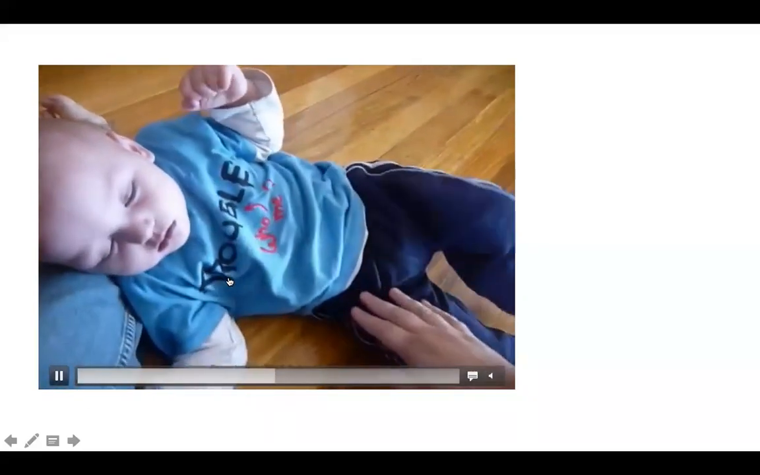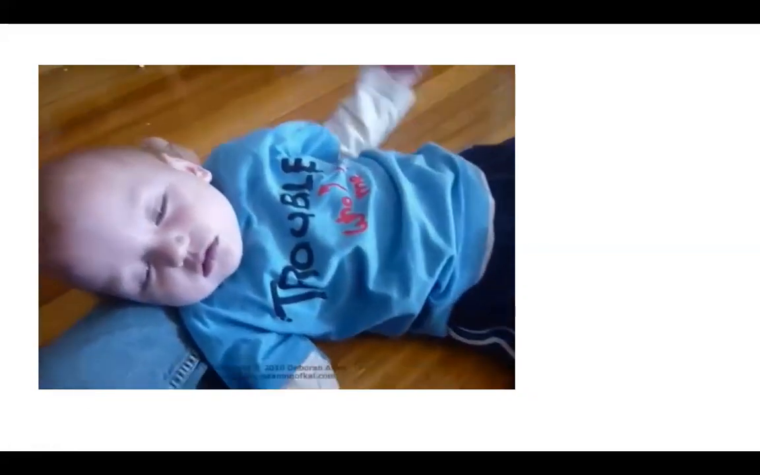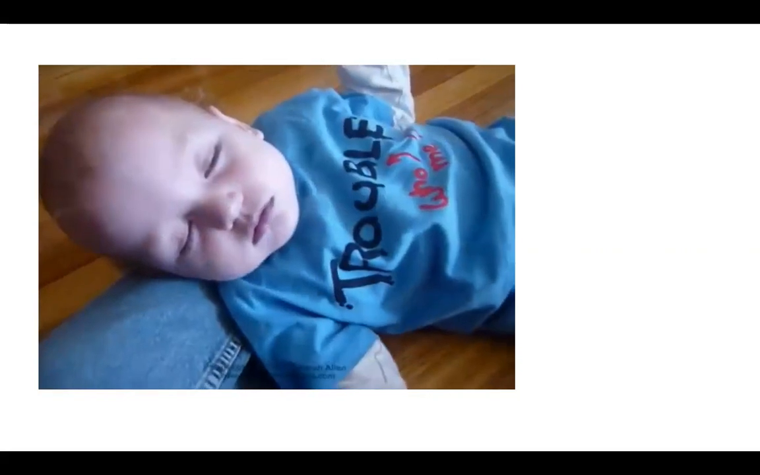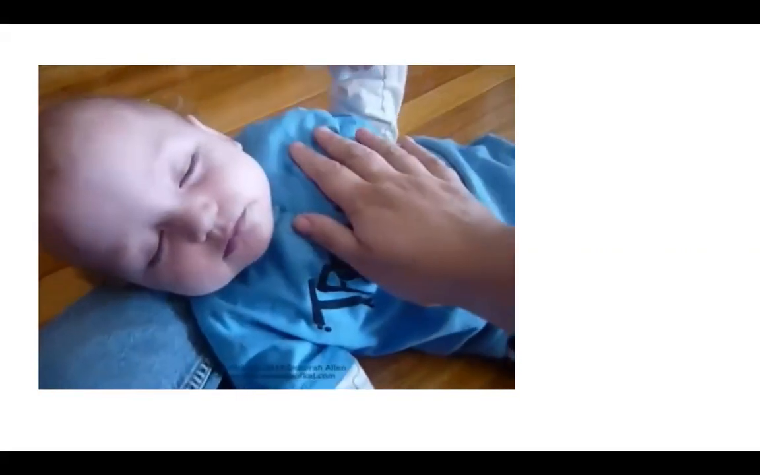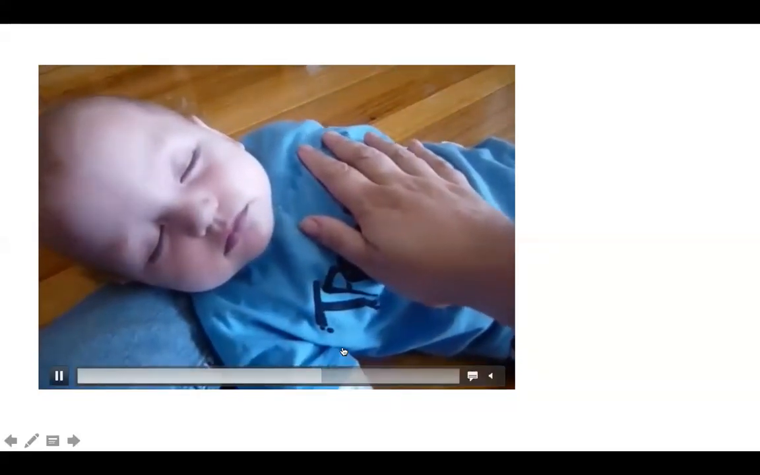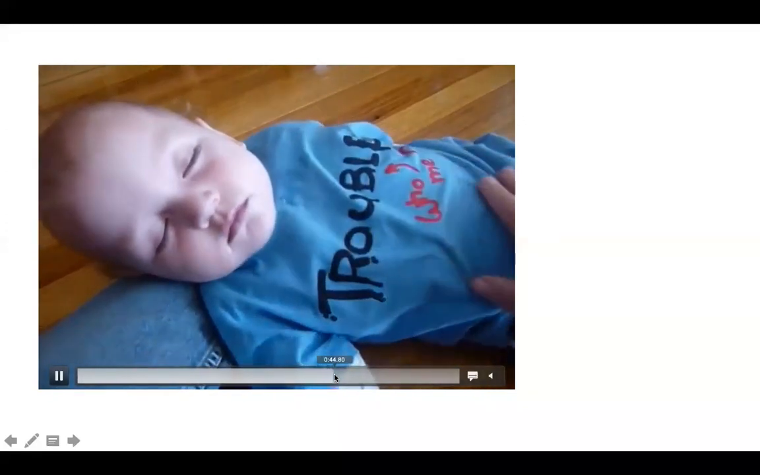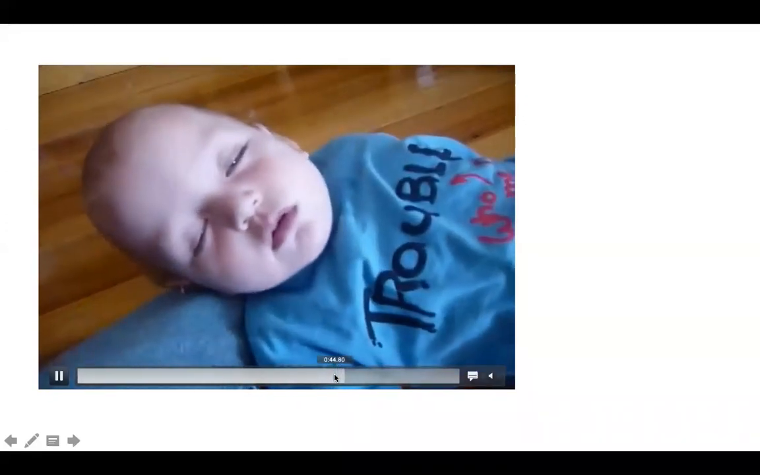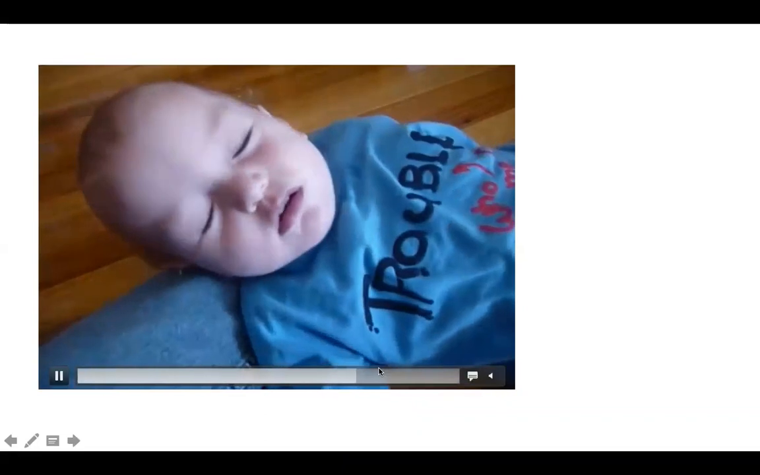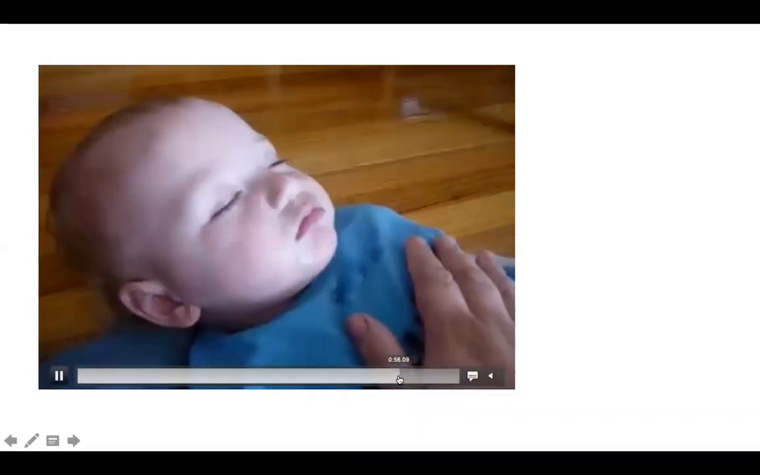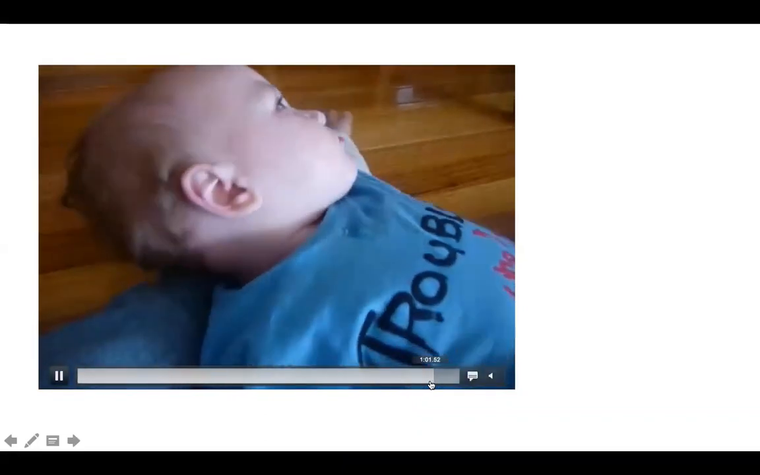So yes, it can be called a stiffening attack, but some of these children can have a few myoclonic jerks or clonic jerks as well. You can see in this video, after some time, this child gets up. This automatically means that there is no prolonged postictal phase. You can see here, the child is now back to normal, and then he goes back to play.